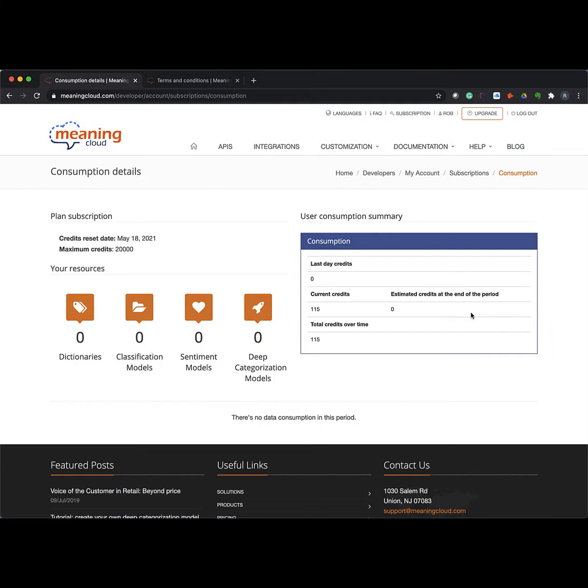I've logged in a couple of times before we started this. Then there are some details you can pull up that show the resources you have on file: so many dictionaries, so many classification models, sentiment, deep categorization, and the number of calls that you're making to the system.